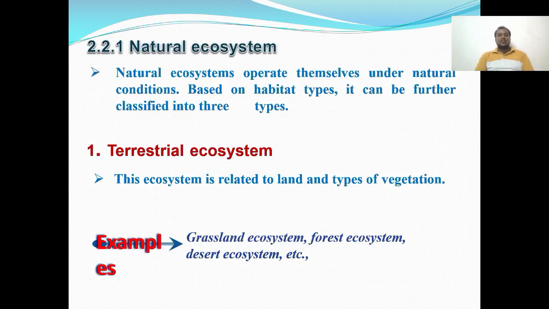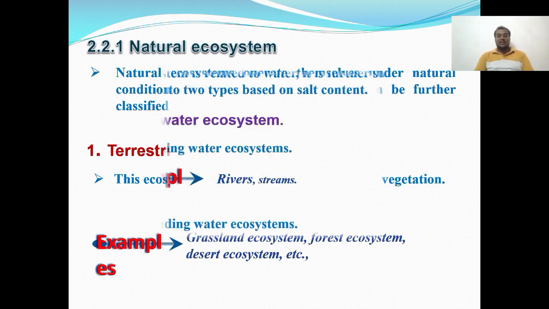The natural ecosystem operates by itself under natural conditions. Based on habitat types, it can be further classified into three types. The first one is terrestrial. Let us see elaborately what the terrestrial ecosystem is. This ecosystem is related to land and types of vegetation. For example, grassland ecosystem, forest ecosystem, desert ecosystem, etc.